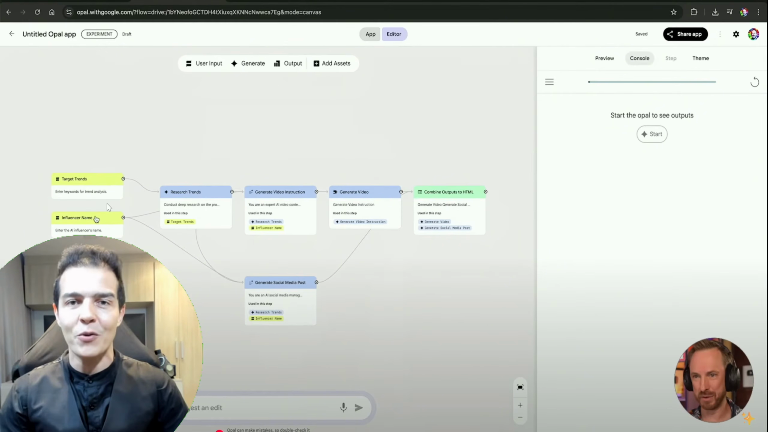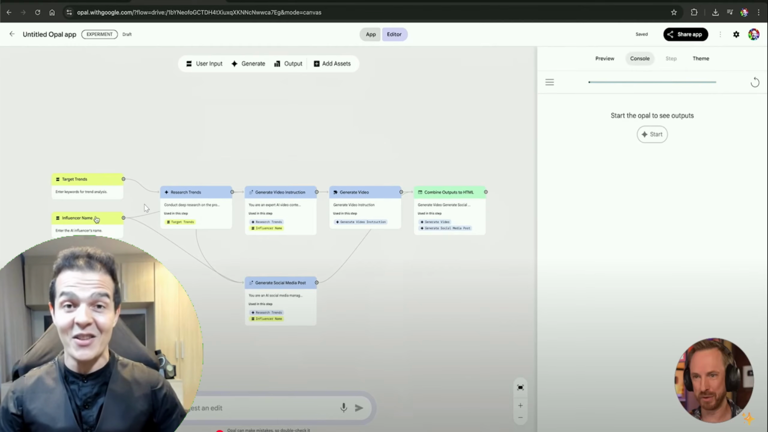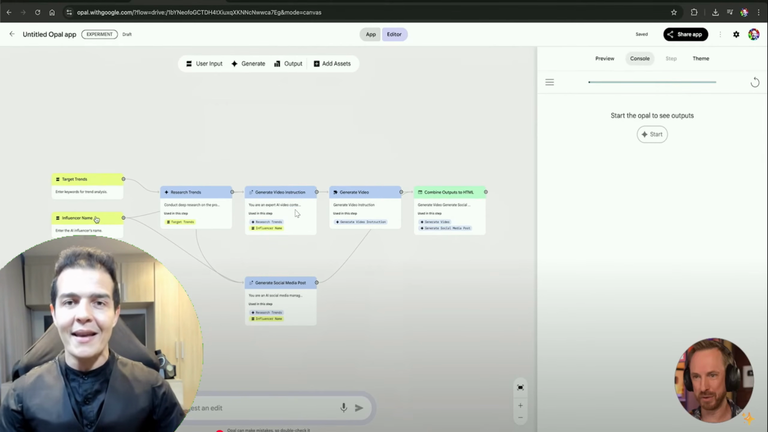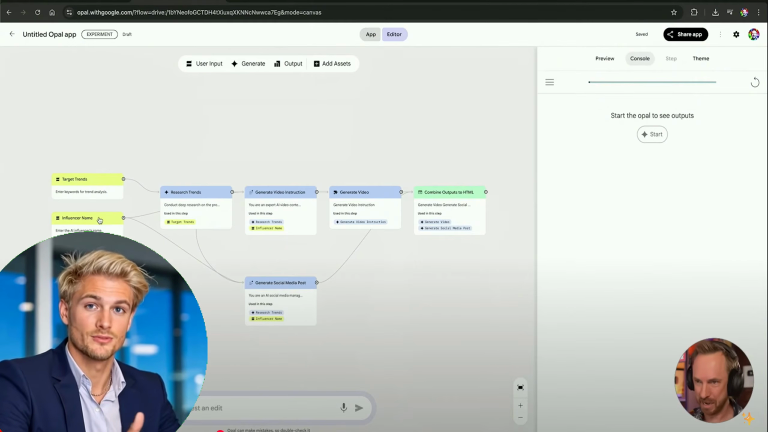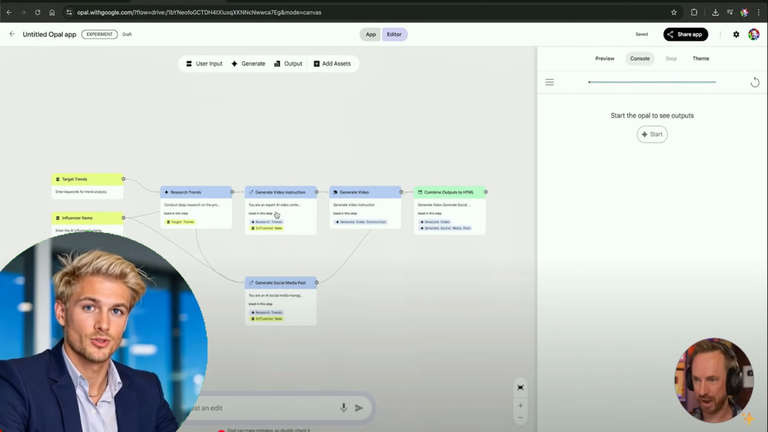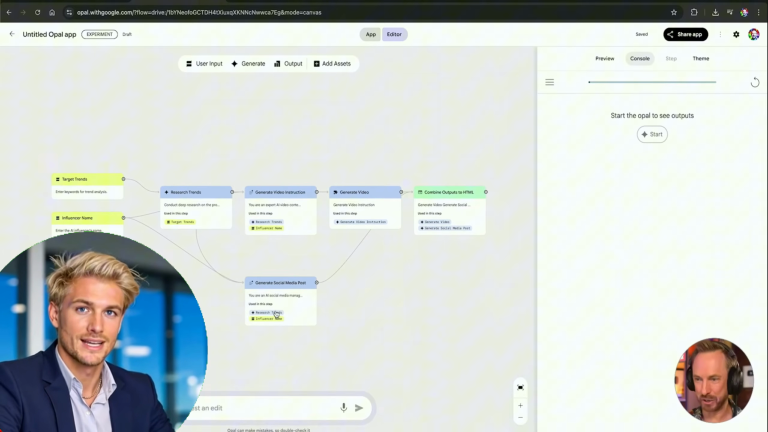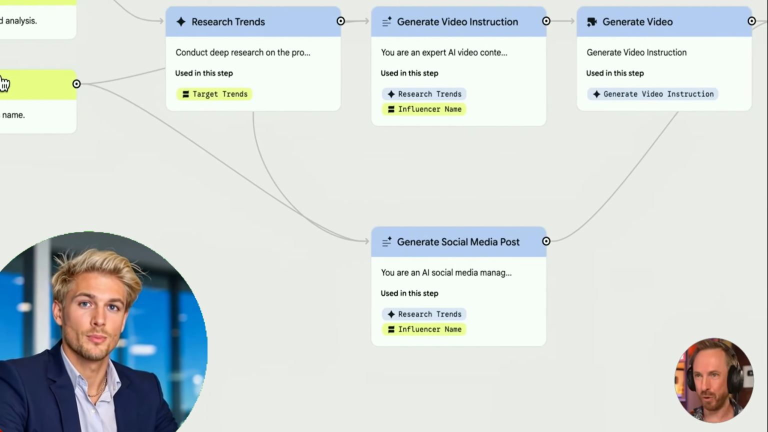It looks a lot like what people who work with Make or N8N do, right? Anyway, where you assemble the nodes, right? Which are these windows with functions, right? It's very common in N8N and in Make too. Enter the influencer's name as input, search for trends, generate video instructions, generate the video, combine it in HTML, and send us a social media post.